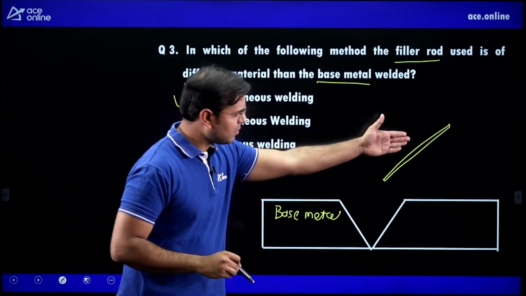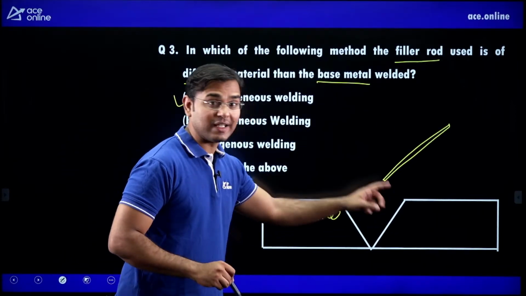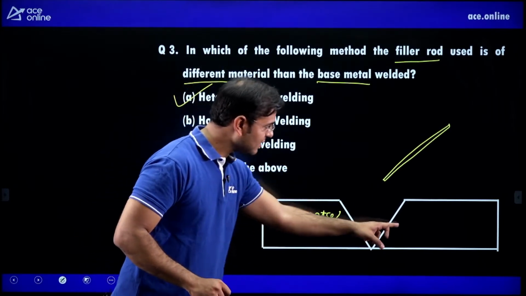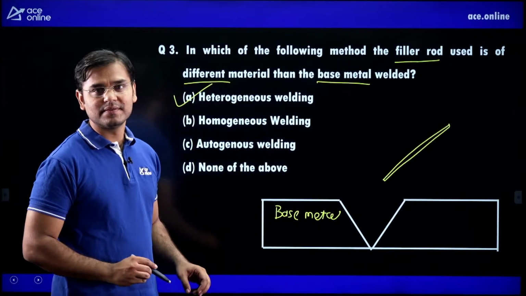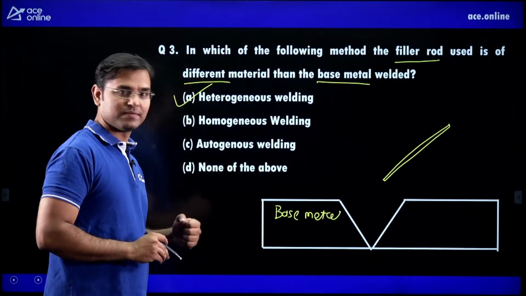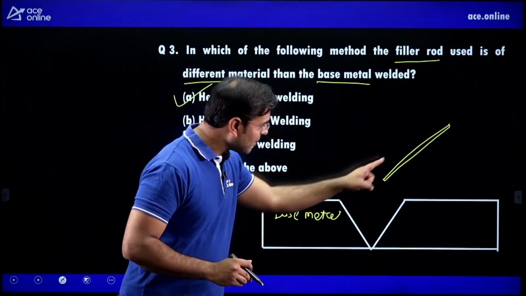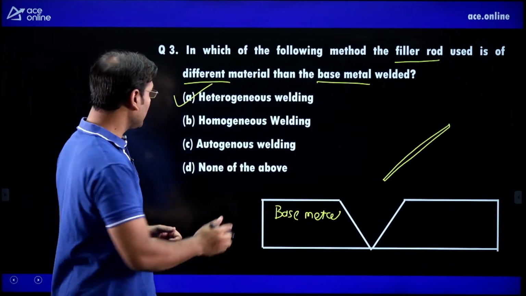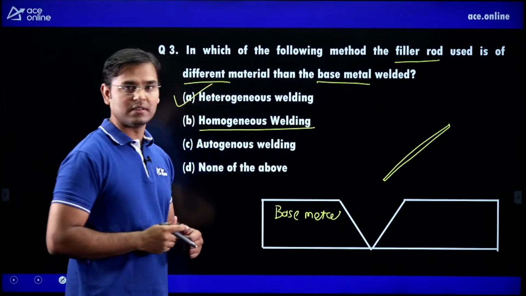When the filler rod material and the base material are different, then it is known as heterogeneous welding. When the filler rod material and both the plate materials are the same, then it is known as homogeneous welding.